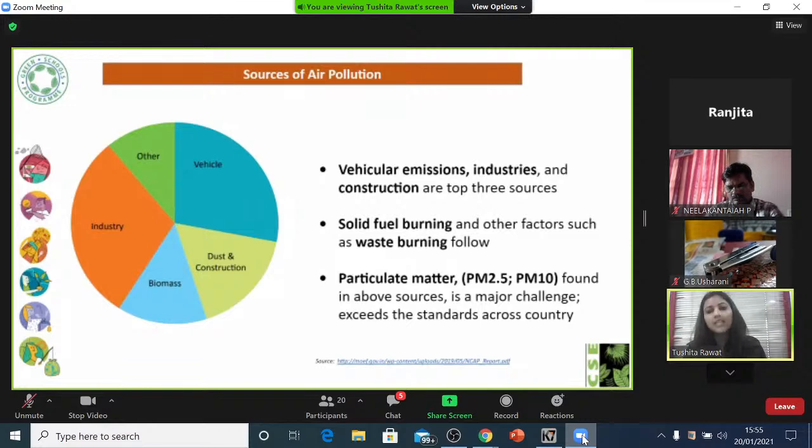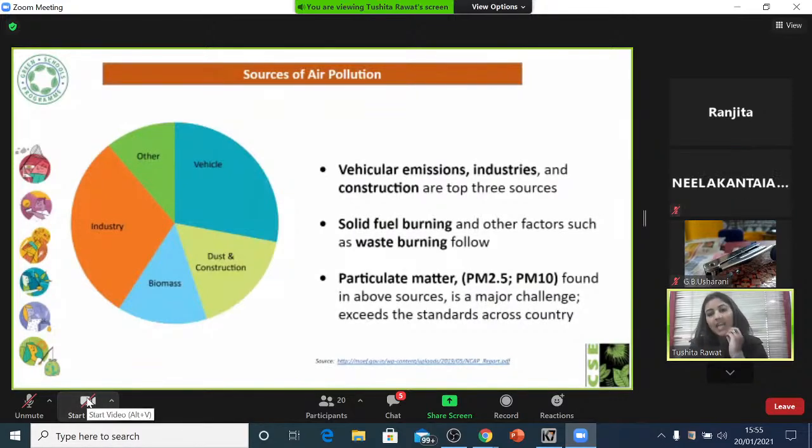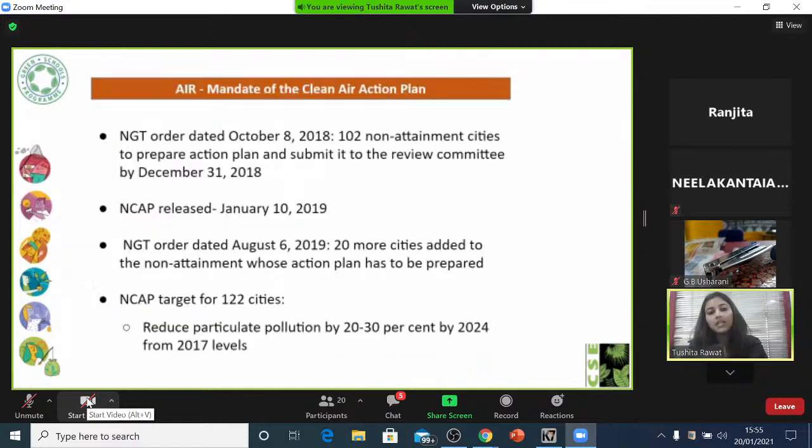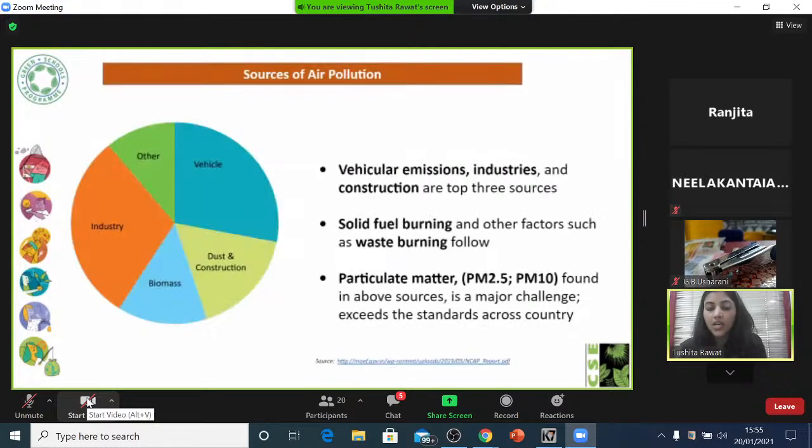as well? So, the National Clean Air Program 2019, which was mentioned here as well, NCAP is the short form of it. NCAP lists these factors as the major sources of air pollution. So, the top three factors that pollute our air are vehicular emissions, which is emissions coming from our vehicles, diesel emissions, and fuel emissions, then industries and construction waste.